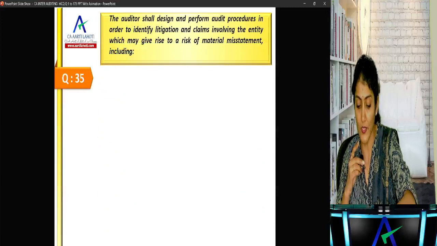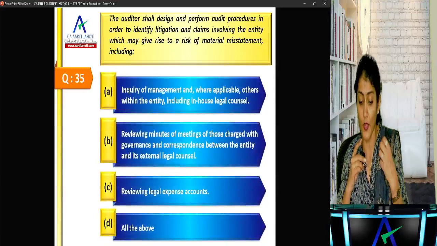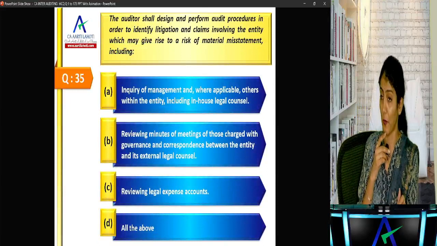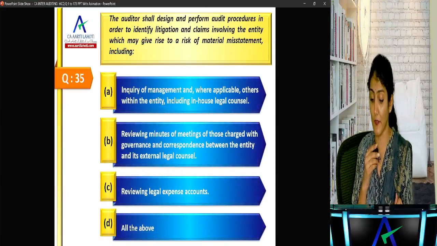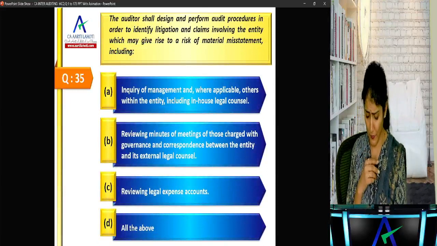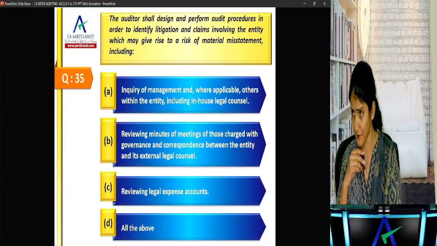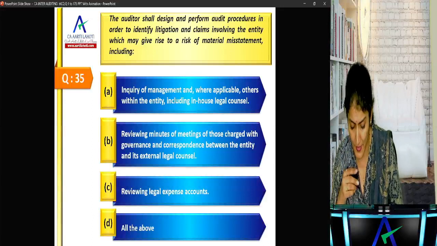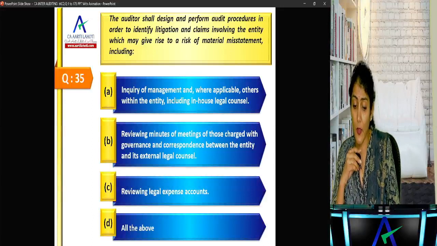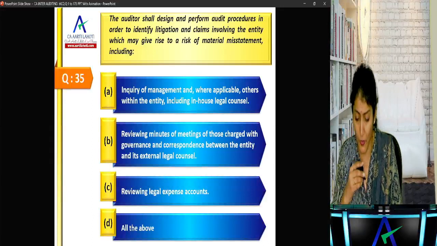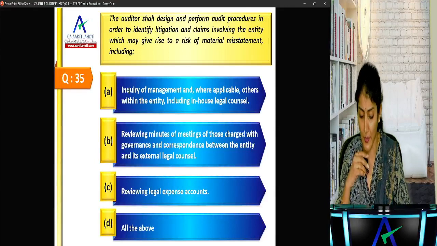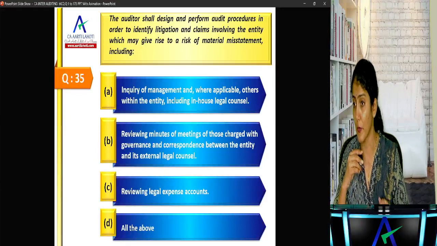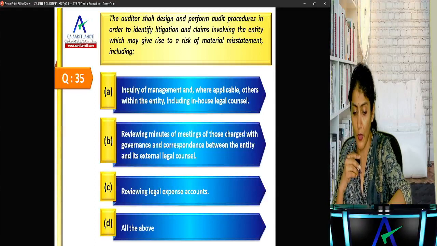Okay. Auditor shall design and perform audit procedures in order to identify litigation and claims. So SA 501, audit evidence specific considerations for selected items. One of the selected items over there is what? Completeness of litigation and claims, right? So what does it say? What audit procedure will the auditor perform? Inquiries of management and the in-house legal counsel, review the minutes of the meeting, review the legal expenses account, or all of the above, right? So all of the above.